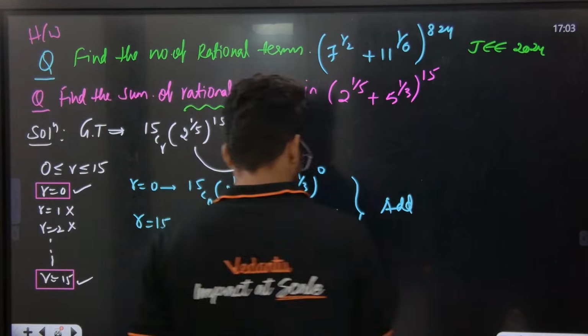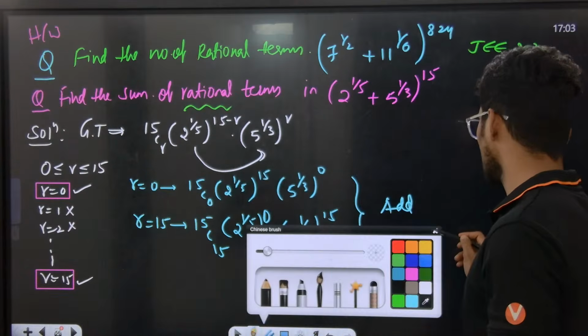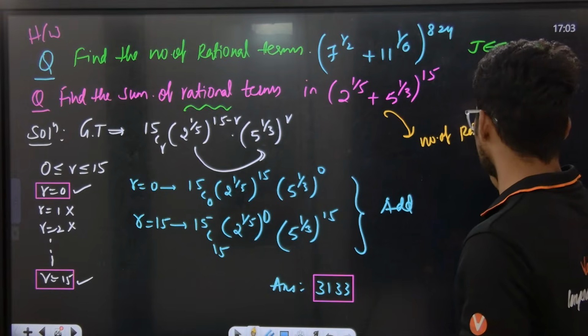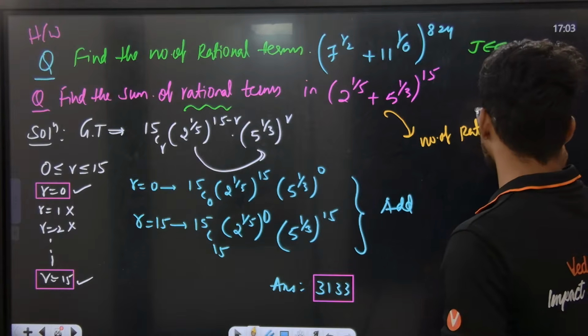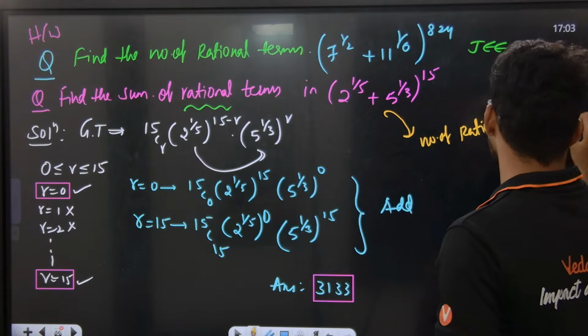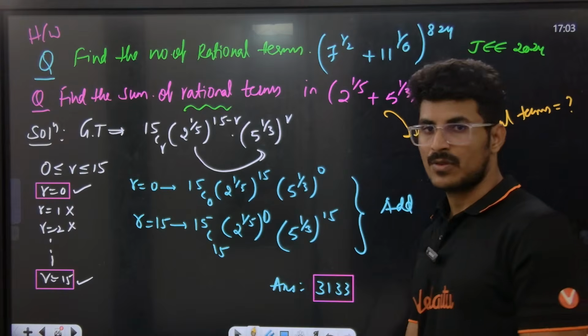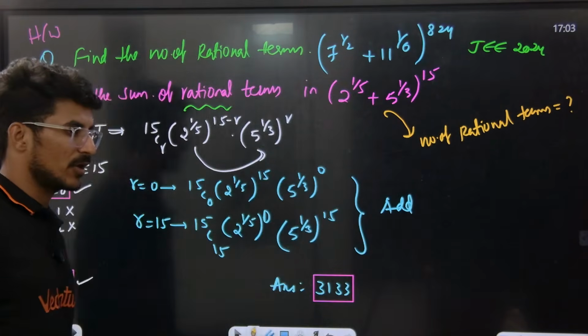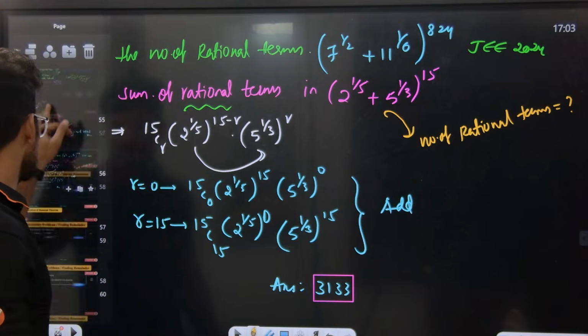If I ask you to find out the number of rational terms, how do you find out? The answer will be 2, where you get r equal to 0 and 15. So please check that and then answer it. Okay, wow. Understood? Yes, sir.